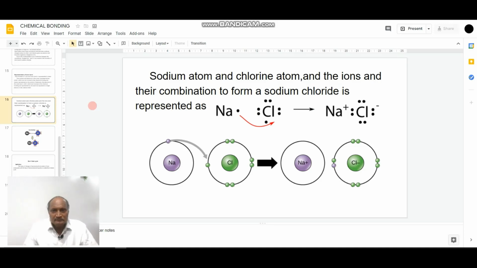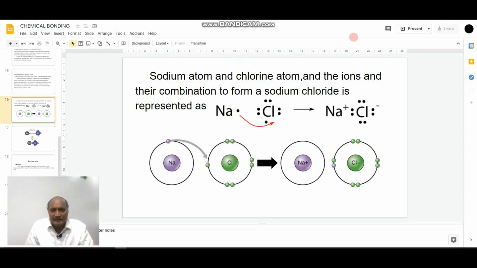The sodium atom and chlorine atom, and the ions and their combination to form sodium chloride, are represented as follows.